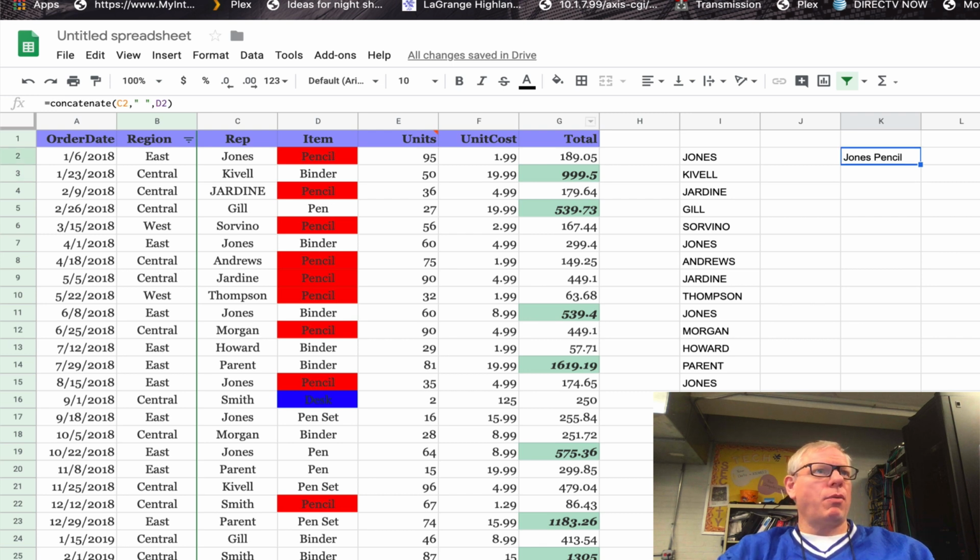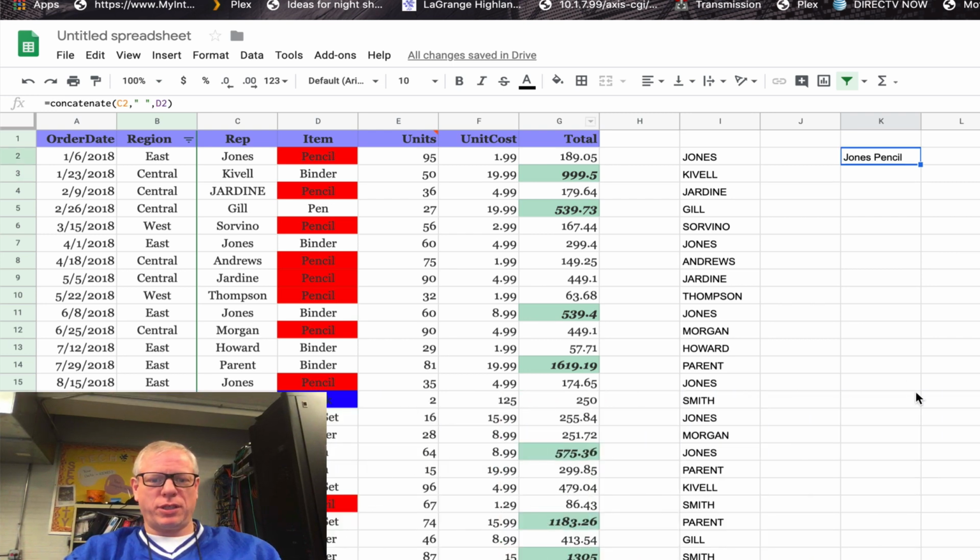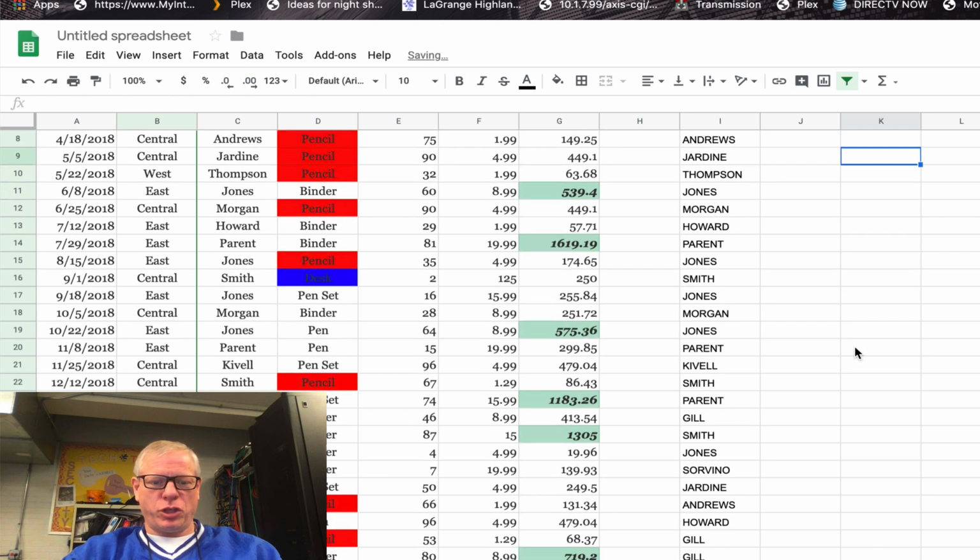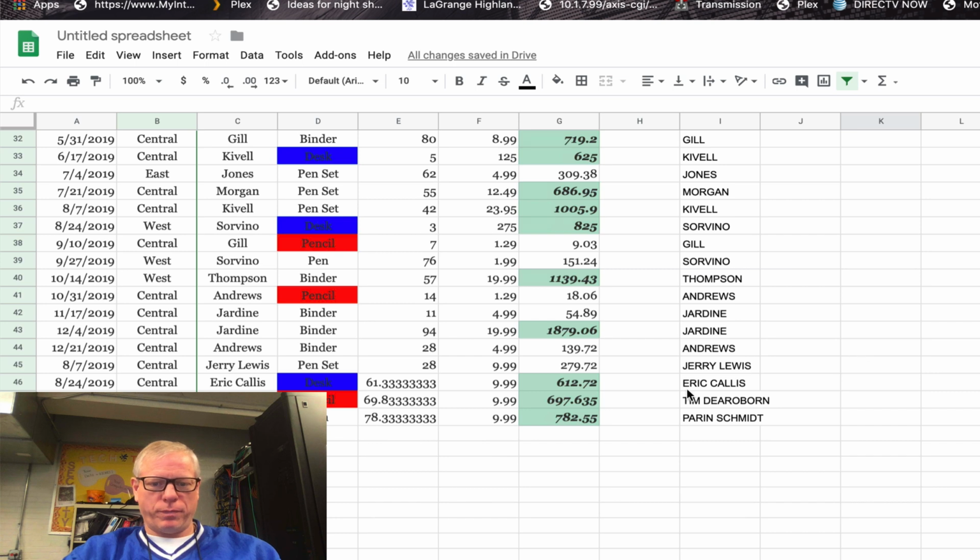The last command that I want to show you today is actually the exact opposite of that: taking a cell that has multiple words in it and splitting them so that they are individually addressable. At the bottom here, I have some full names. I want to split those up.